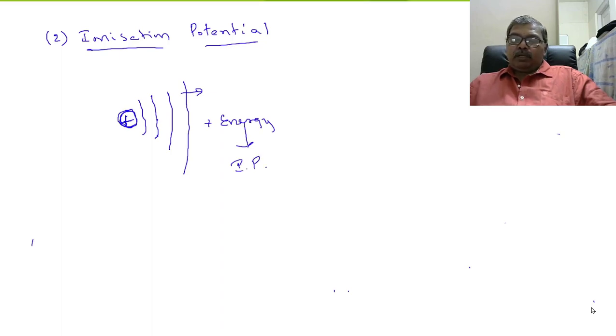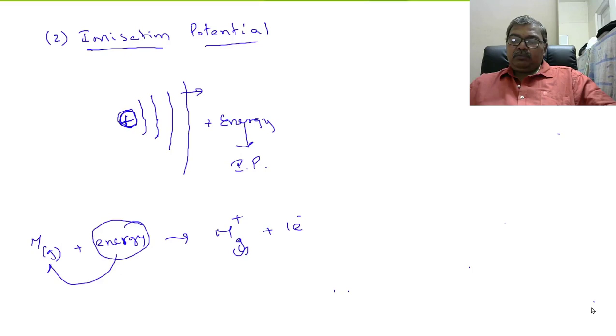So, for example, M is a neutral isolated gaseous atom. So, this energy is supplied. Then, let us suppose that it lost one electron and forms cation. So, this energy supplied to neutral isolated gaseous atom is called ionization potential.